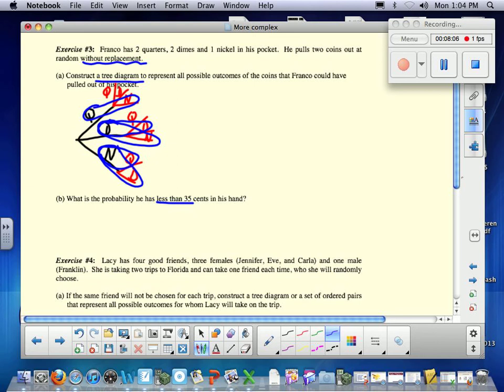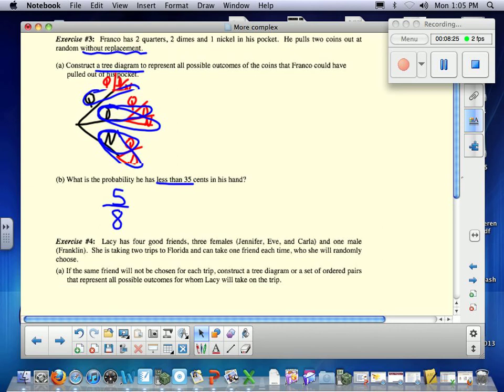So how many circles do I have? 1, 2, 3, 4, 5 out of 6. Right? So chances are he's not going to have less than 35 cents.